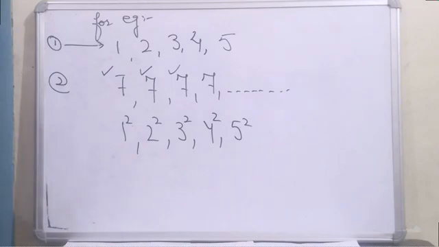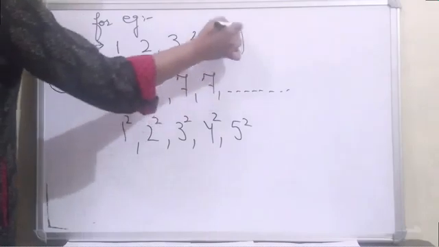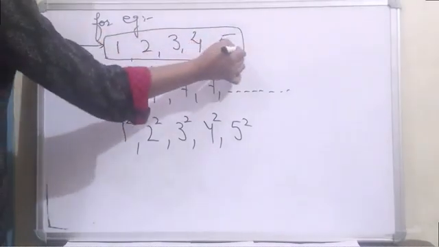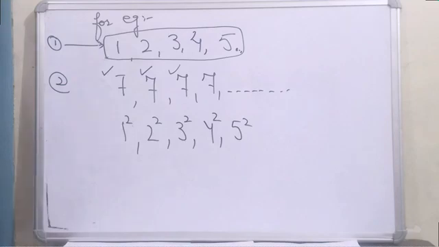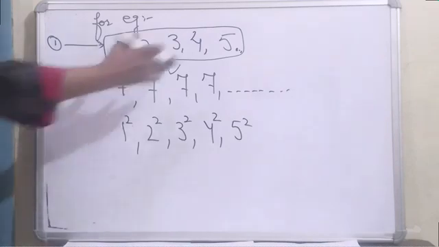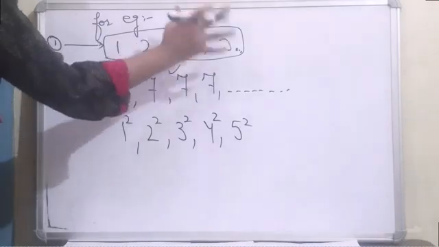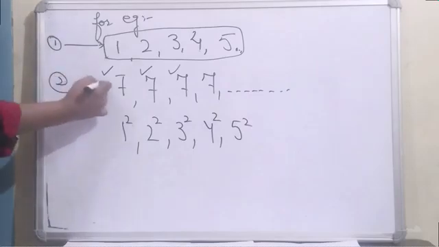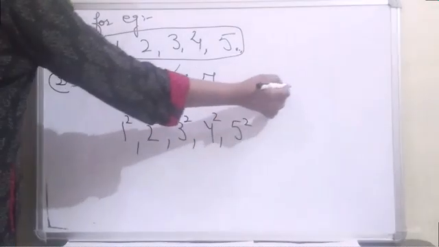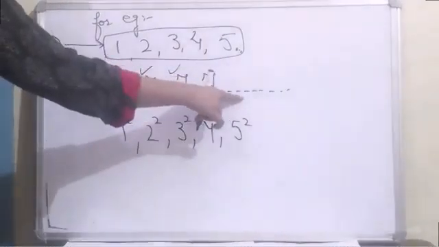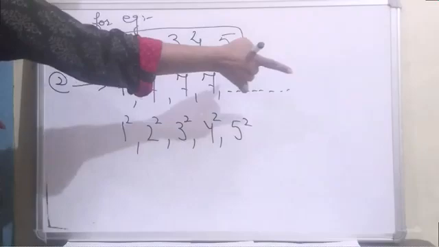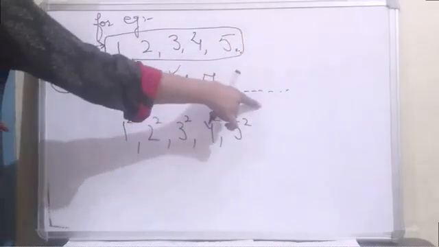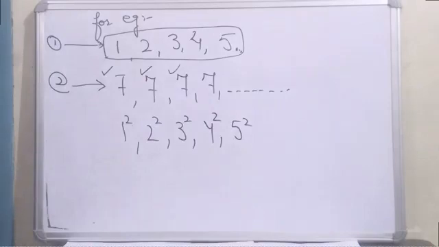The next thing I would like to share with you is finite and infinite sequences. You are already aware of these two words. Finite means the sequence which stops somewhere. That sequence is known as finite. Here we have 1, 2, 3, 4, 5, so 5 terms are here. That's why it's a finite sequence. But in the second example, we see dots at the end. What does it mean? It means that the sequence is not going to stop anywhere. We cannot count the number of terms. That's why this type of sequence is known as an infinite sequence.